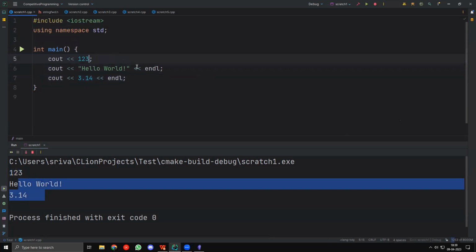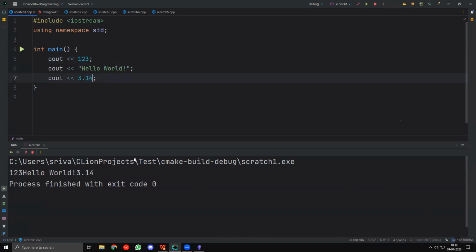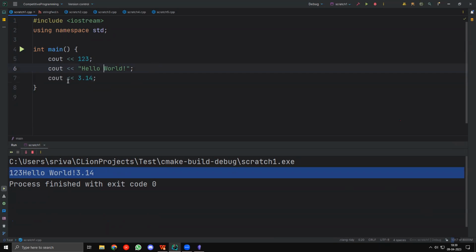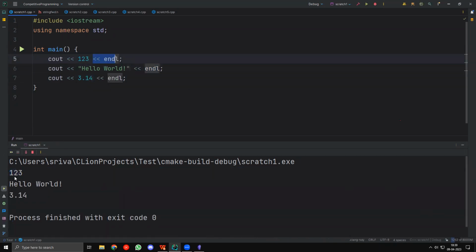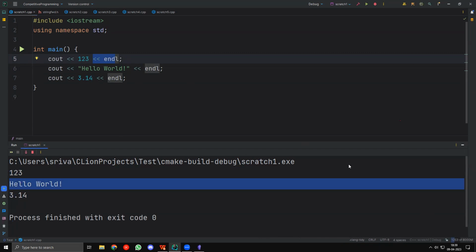But let's see what happens if I remove these. You will see that everything will stick together again. So yeah, you can see that everything has stuck together, right? So if you use endl, it starts outputting the next line from a new line.